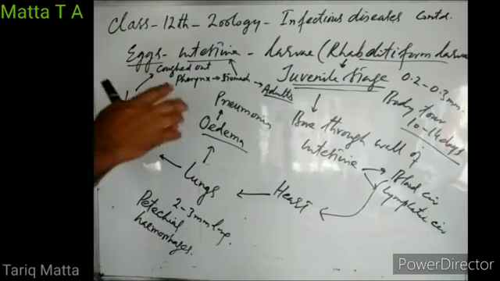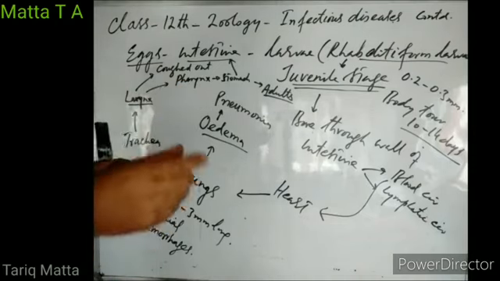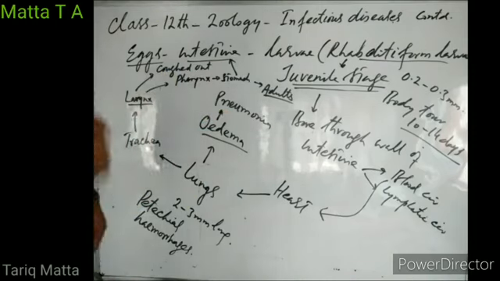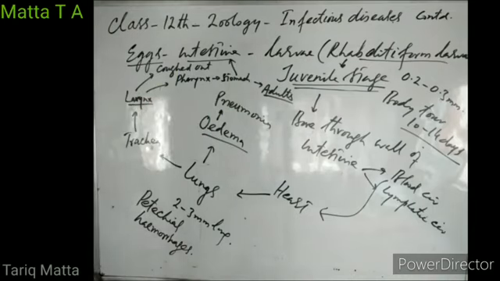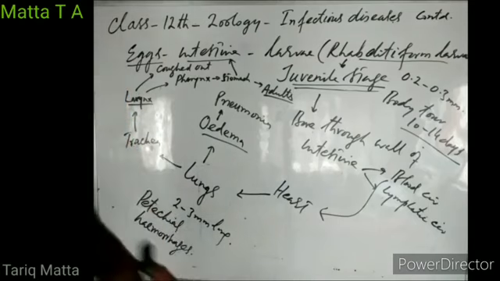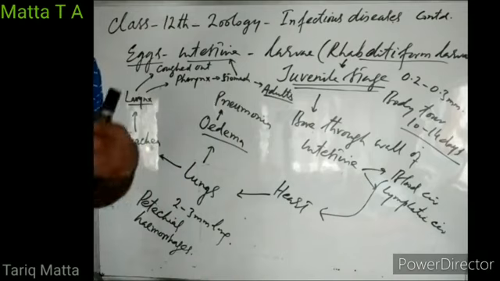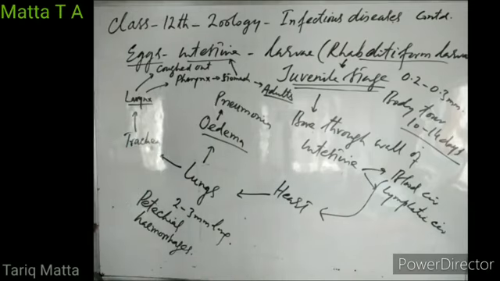So that is about the journey of larvae from small intestine through heart, lungs, then back into small intestine, right? So that is about the symptoms of ascariasis. The ascariasis is mainly characterized by nausea, vomiting, diarrhea, right? Then there may be some other symptoms, abdominal pain, there may be malnutrition, there may be weight loss, there may be fatigue, right?